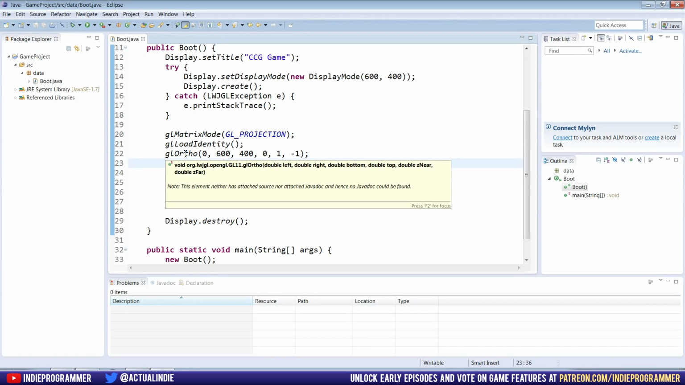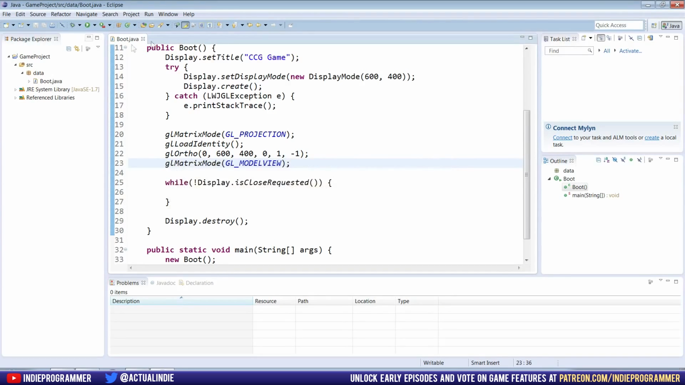So GL ortho is setting up our camera for what the screen's going to see. And you can see the arguments, and the numbers pretty much align for what the far left of the screen is going to be in the coordinate system, what the far right is going to be, what the very bottom and what the very top are going to be. So I set it up so that the top left is going to be 0, 0 for our XY coordinate system, which is how I think most people do it.